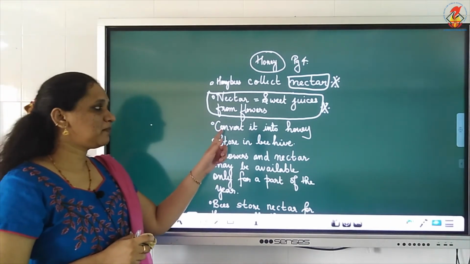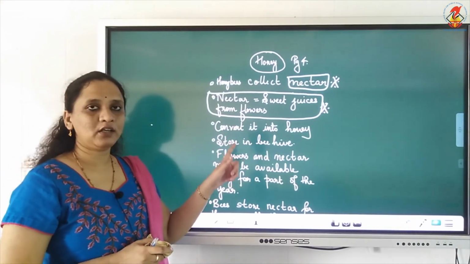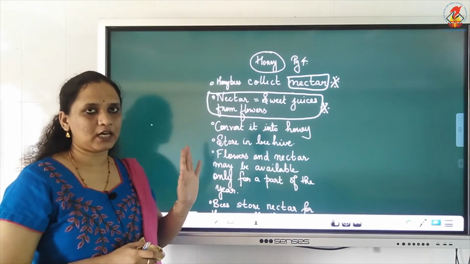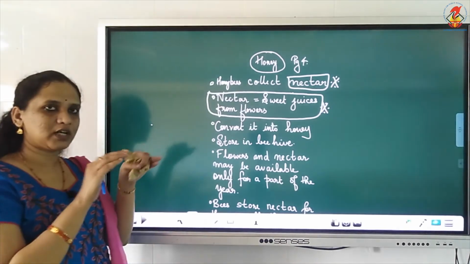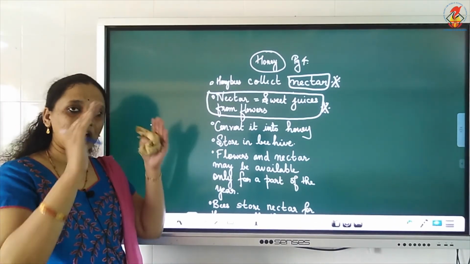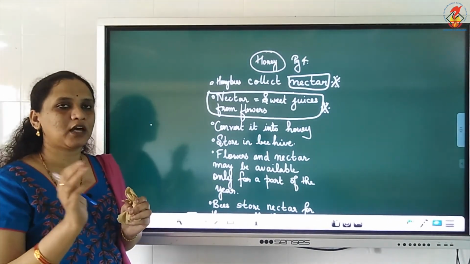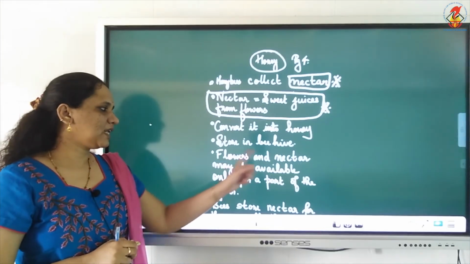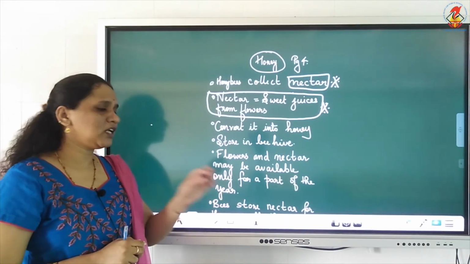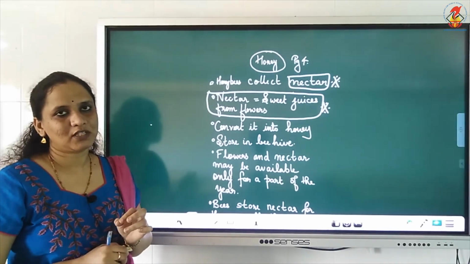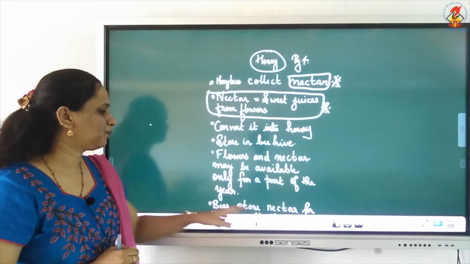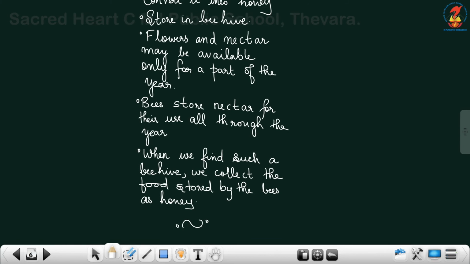Now, honeybees convert it into honey and store it in their beehive. Where do the honeybees live? They build a hive, so we call it a beehive. Flowers and nectar may be available only for a part of a year, isn't it? So, what do they do? Bees store nectar for their use all through the year.